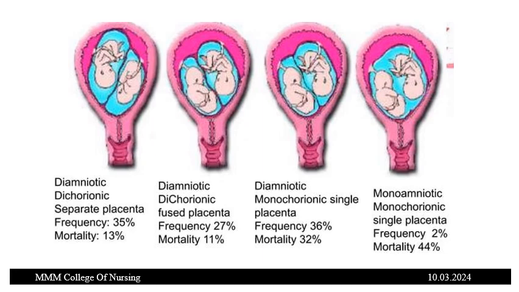As you see, the picture explains this clearly. The first picture has two amnions, two chorions and two separate placentas. In the second picture, there are two amnions, one chorion, and the placenta is fused at the margins. In the third picture, there are two amnions, one chorion and a single placenta. In the fourth picture, there is one amnion, one chorion and one placenta. As you see, the mortality rate greatly increases, right? The mortality rate increases by 13 to 44% here, as shown in the picture.